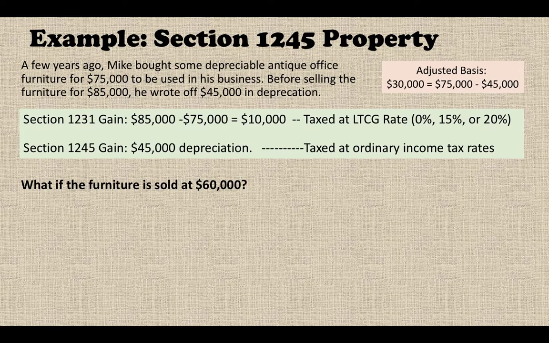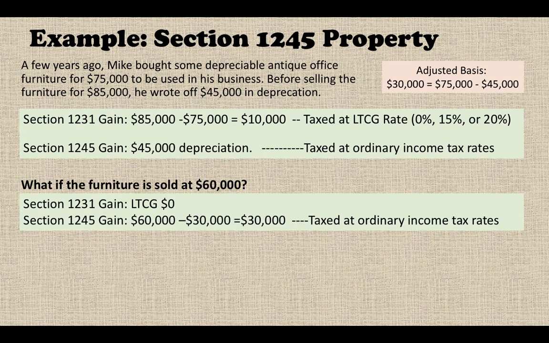Here we use the adjusted basis because it's easier. If you ignore the depreciation, you don't have any gain, but for tax purposes you don't recognize any loss because you have a lower adjusted basis.